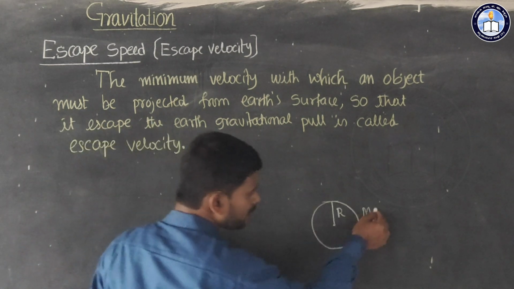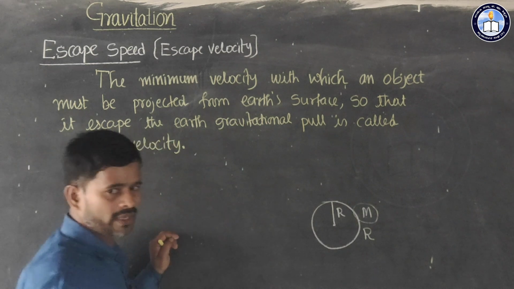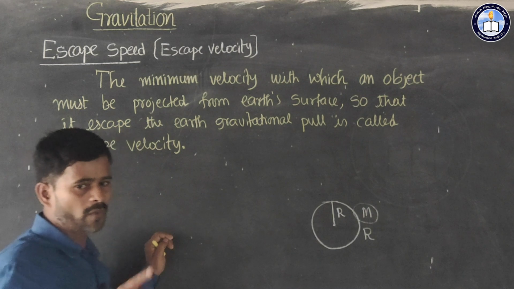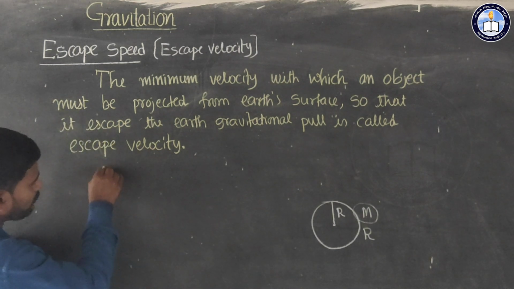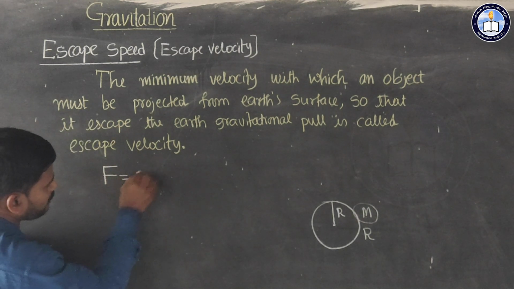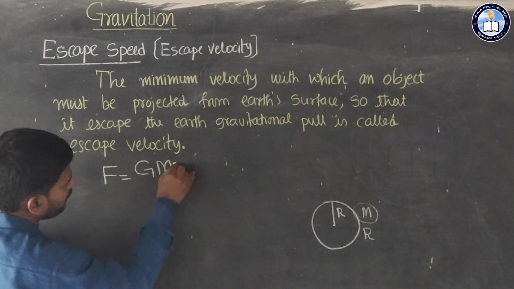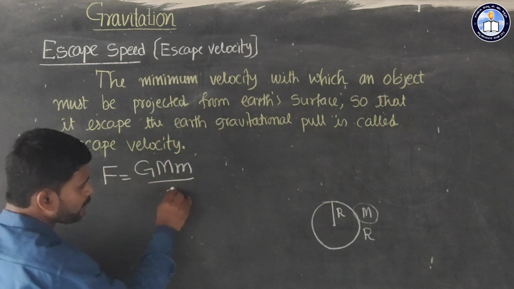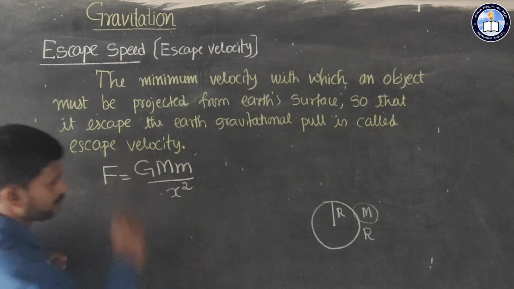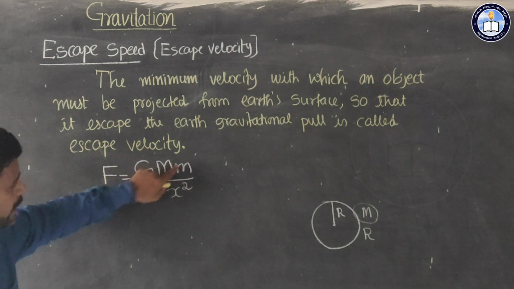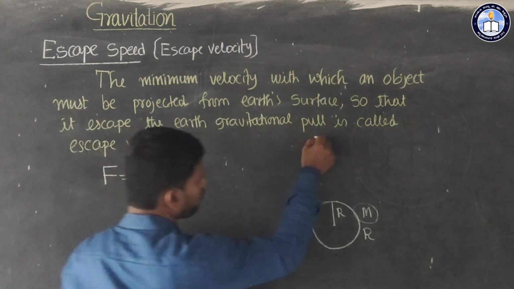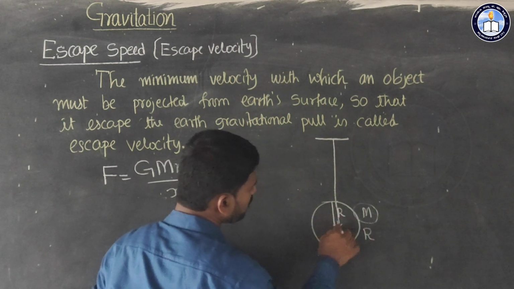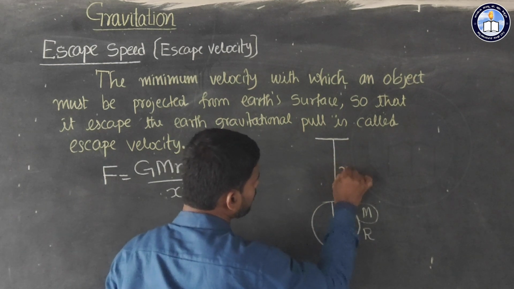So capital M is the mass of earth, and you are projecting a certain body. Its mass we can call small letter m. Therefore that force we can represent as F is equal to G into M into m divided by a certain distance. That distance I will call x, its square. So F is equal to G M m divided by x square. In this case the distance from center of earth to that point we can call x.